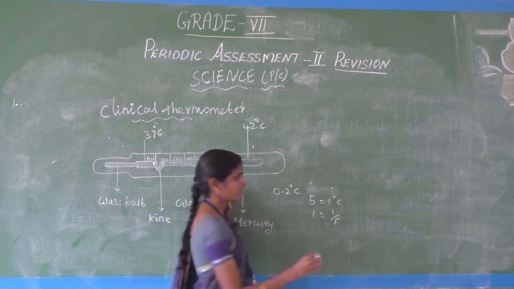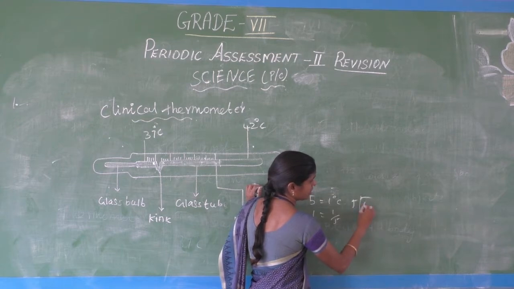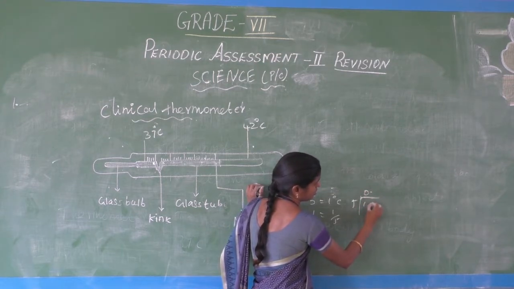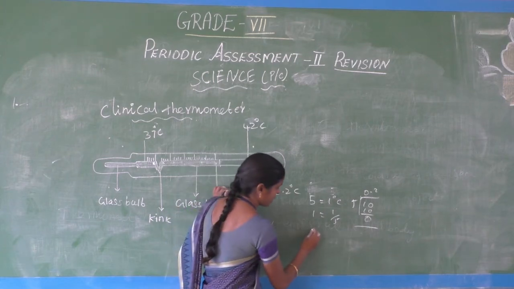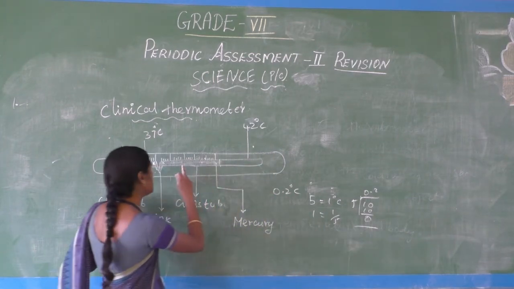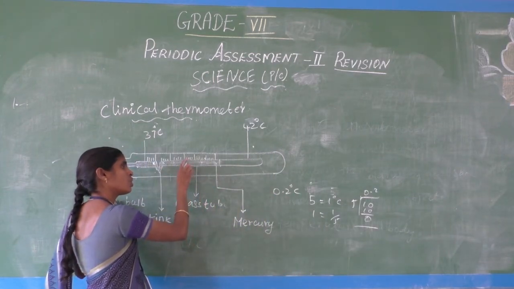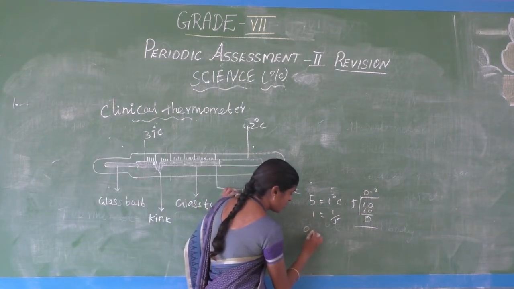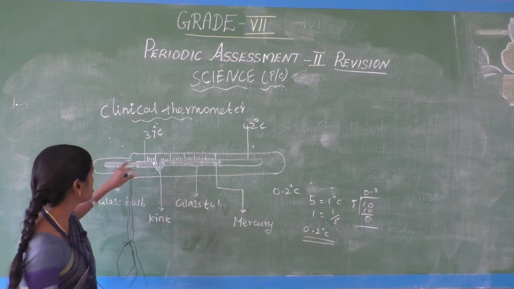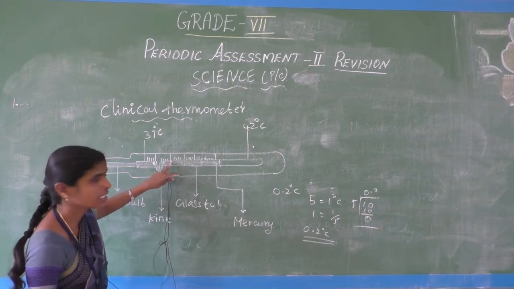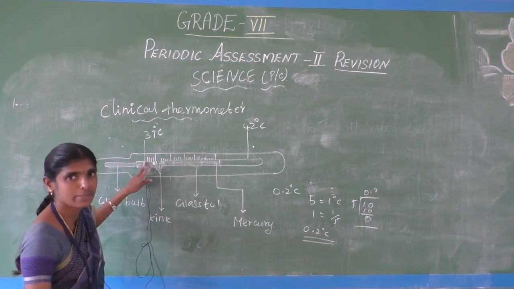What is 1 by 5? 0.2. So what is the value of the small line? 0.2 degree Celsius.